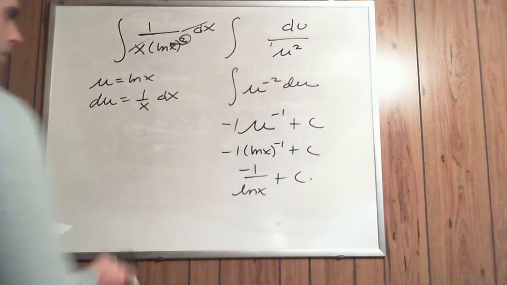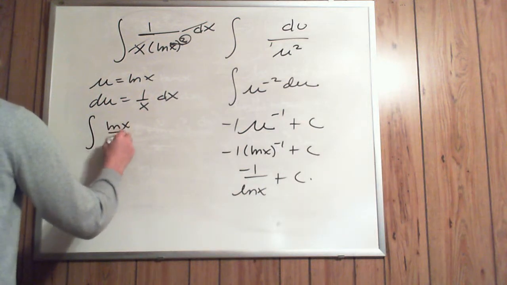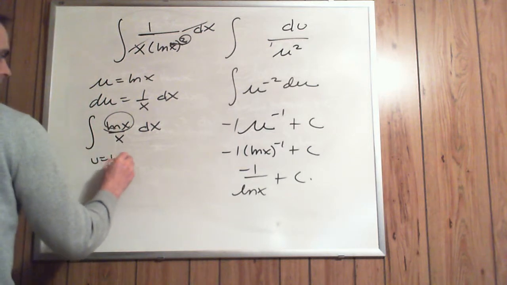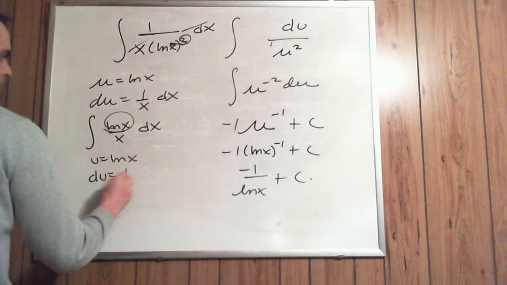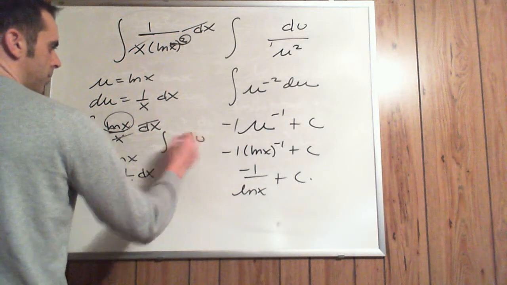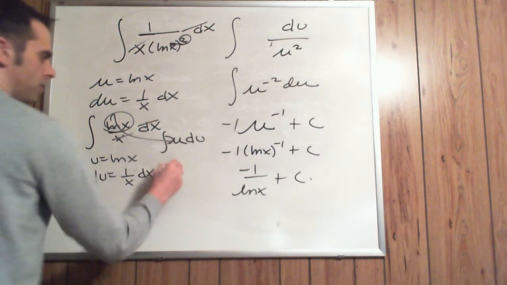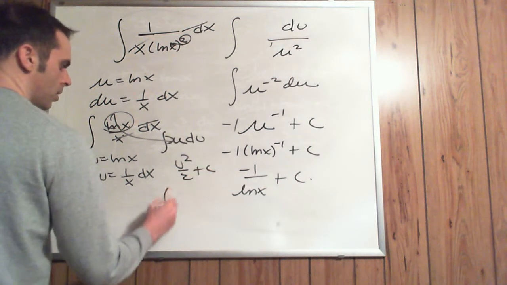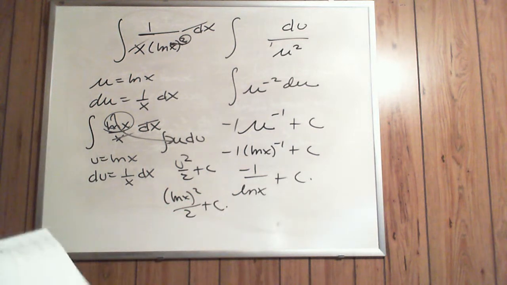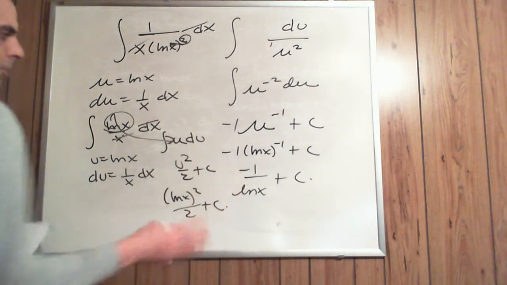Okay. Another one, if we had the indefinite integral of ln of x over x dx, again, just choose the u to be the ln of x. Du would be 1 over x dx. This would become my du, and this would become my u. And that antiderivative would be u squared over 2 plus c, or the ln of x squared over 2 plus c.